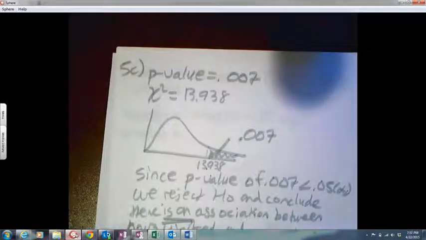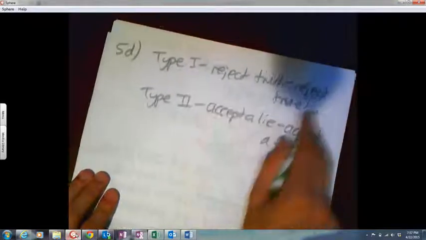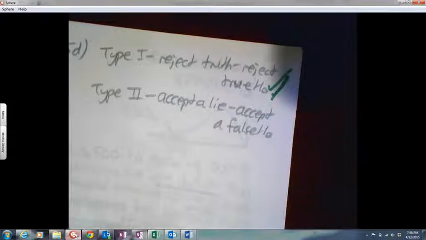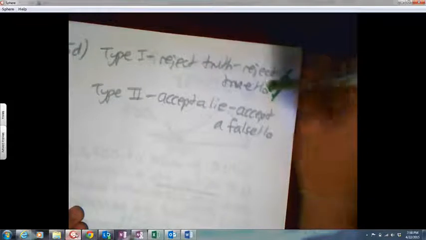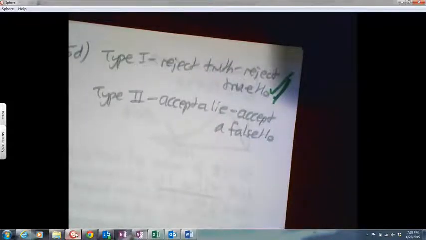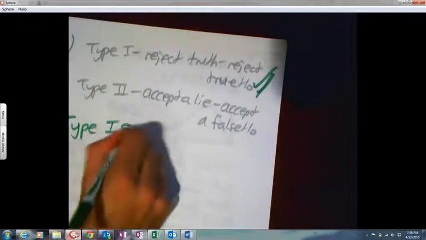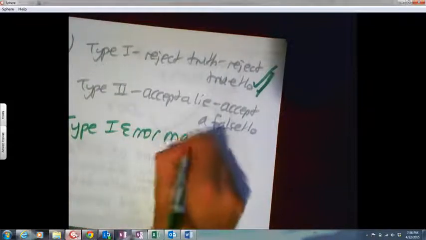If you reject the null, which error could you have made? Could you make the error about rejecting the truth, rejecting the null, or accepting a lie? Well, if you already rejected the null, this must be the error you made, if you made any error. This is the error, type 1 error, that's associated with rejecting the null. This is the error that's associated with accepting the null. So type 1 error may have been made. Doesn't mean we made it for sure. May have been made.